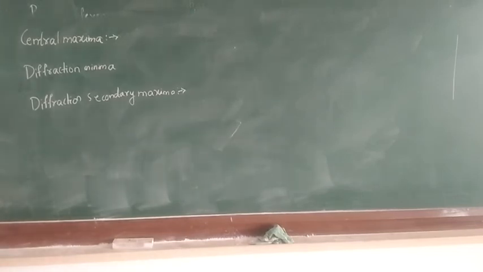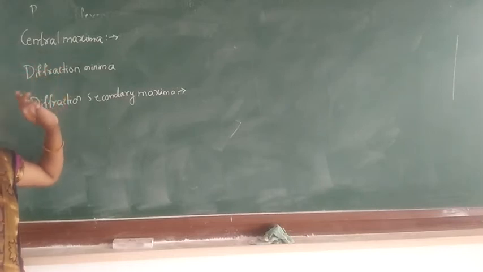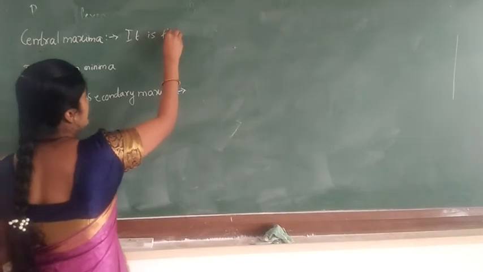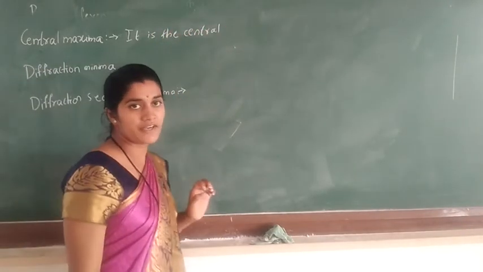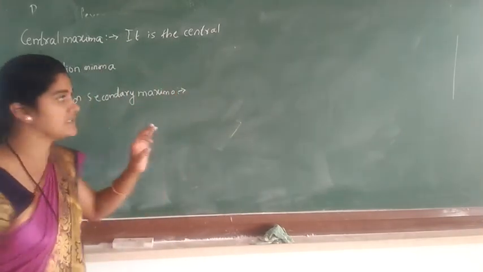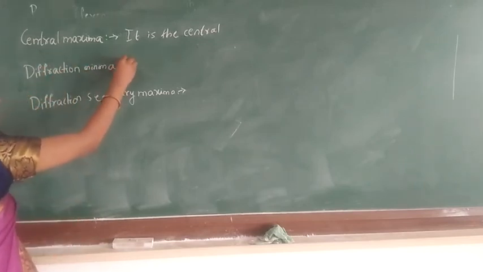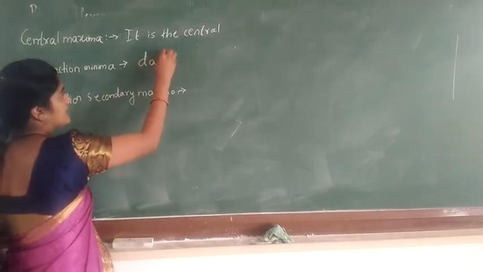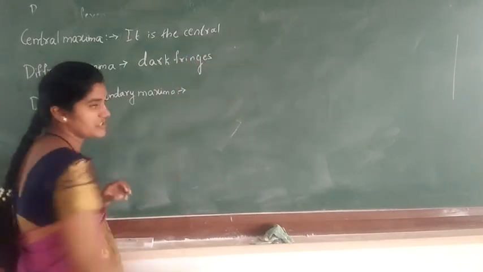Now the definition for the central maxima. We have to study the definition for the central maxima. It is the central dark fringe in the diffraction pattern. We are calling it the central maxima. Next one, diffraction minima. Here we are getting the dark fringes, which are present in the diffraction pattern.